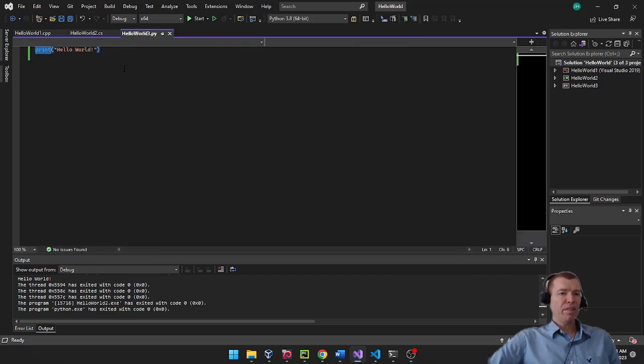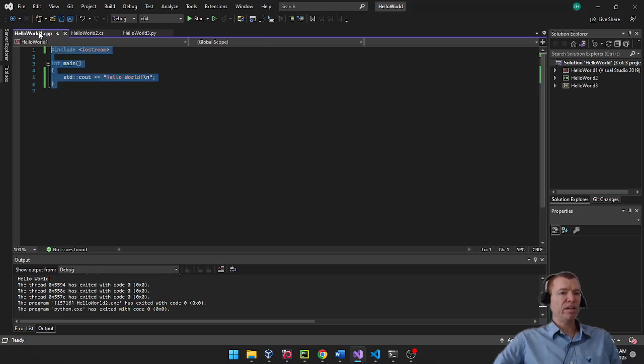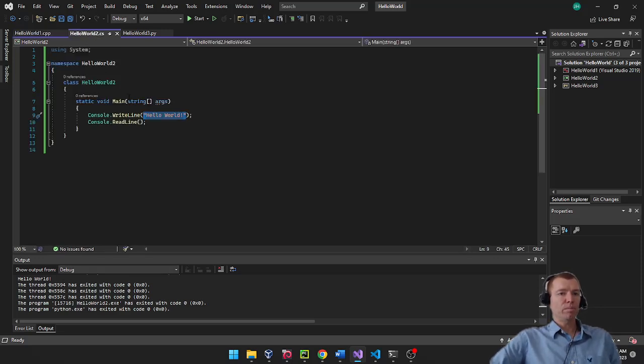The difference with Python is that it also uses an interpreter, but it interprets directly from the source code. So if I go with C++, it's really fast because I'm going directly into the machine code, so I can just start running it right away, with the caveat that I'm on the right platform. C# compiles it to an intermediate code that an interpreter can understand.